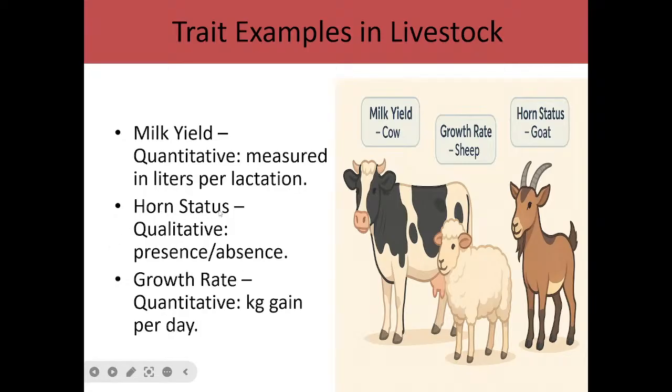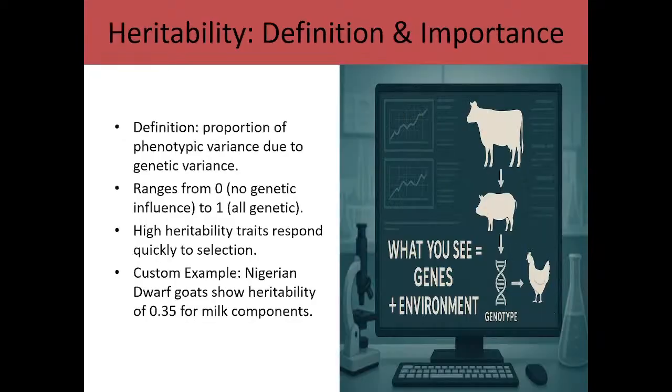Then the horn status, for example, this one is qualitative, whether it is present or absent. Then growth rate, this one is quantitative because it is measured in kg per day. That is, when you start weighing them every day, the average weight gain is what is going to be the growth rate.